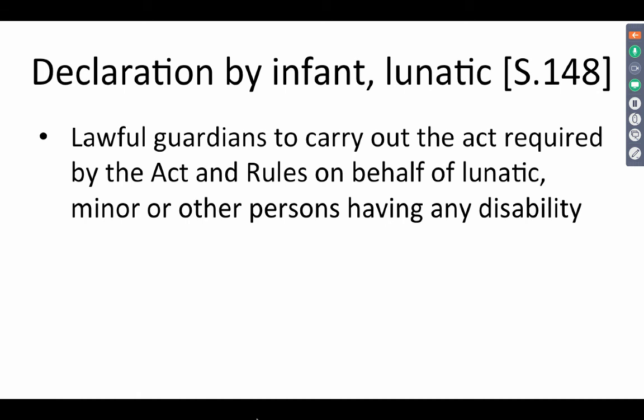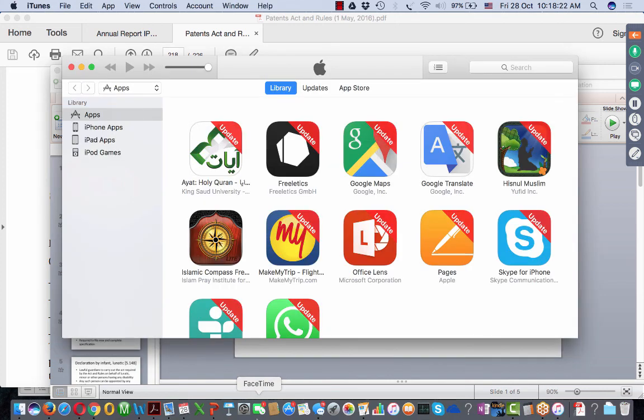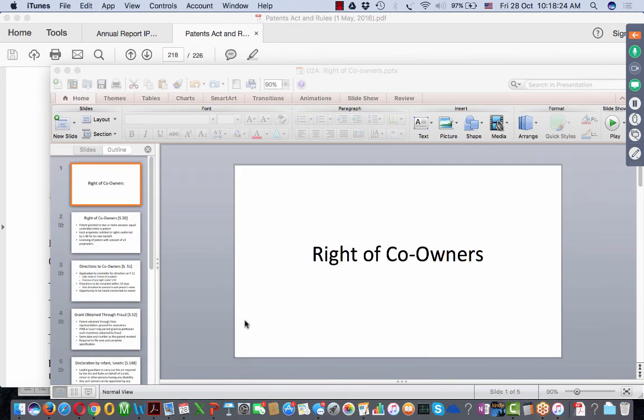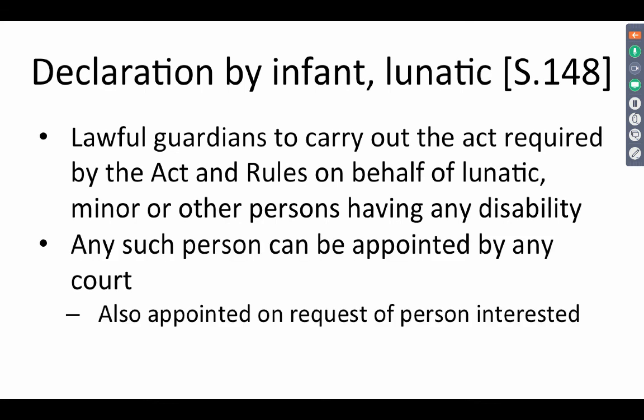Meaning which, if an infant or a lunatic, a person who can't take his own decisions, becomes the owner by legally inheriting from, say, his parents a patent, and there is an issue with regard to what that person can do with regard to certain acts they need to do, whether they can file an infringement suit because it's a granted patent, or whether they can pay the renewal fee. Such a person can be appointed by the court, also appointed on request of a person interested.